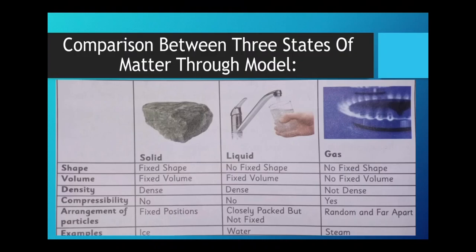Then density: solid is dense, liquid has dense materials and particles, gas is not dense. Compressibility: solid cannot be compressed, liquid cannot be compressed, but gas can be compressed easily. Arrangement of particles: in a solid they are fixed, in a liquid they are closely packed but not fixed, and in a gas they are random and far apart. Example of solid is ice, liquid is water, gas is steam.